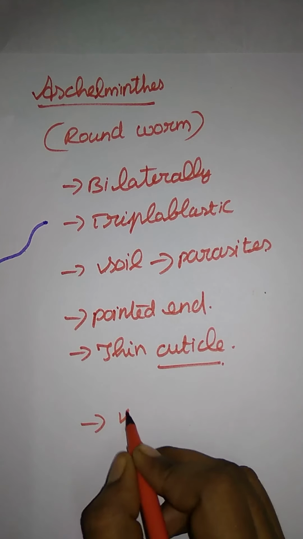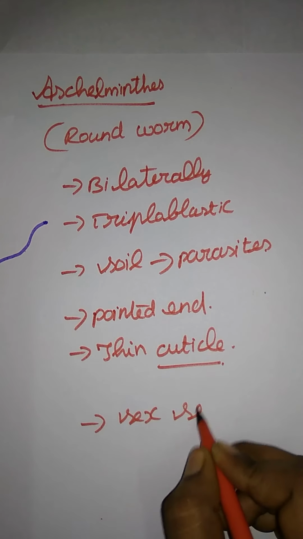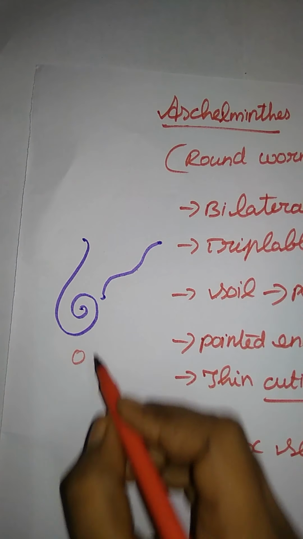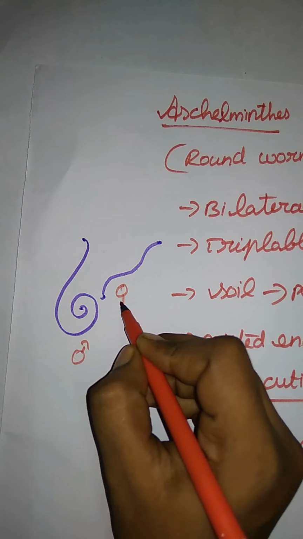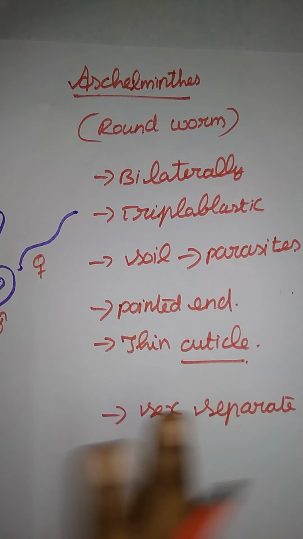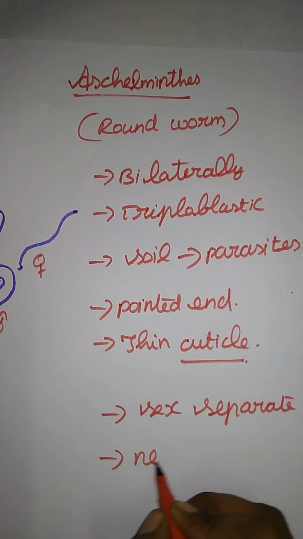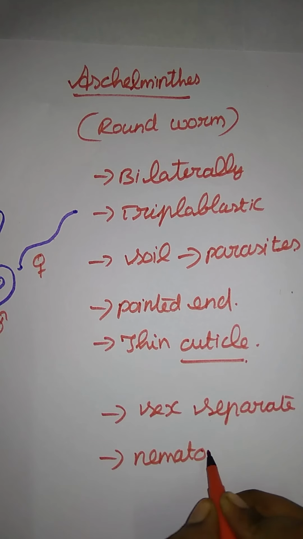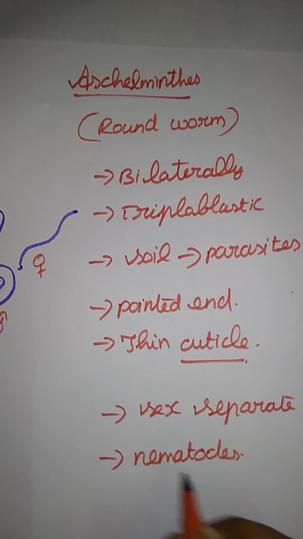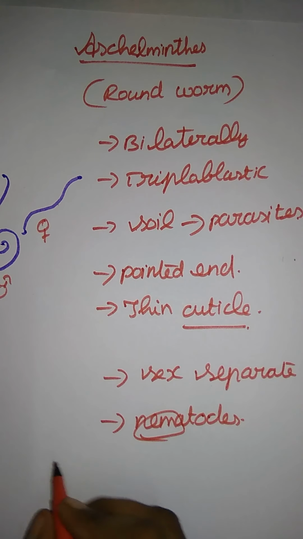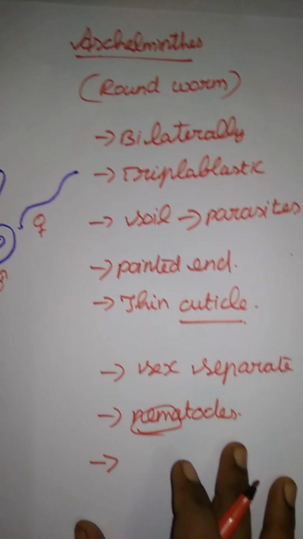Here their sexes are separate. We already said that sexes are separate in Ascaris. This is the male and this is the female. So sexes are separate in nature, and their diseases are called nematodes. Nematodes, we already said nematocytes, meaning toxic. In human beings they cause two diseases.